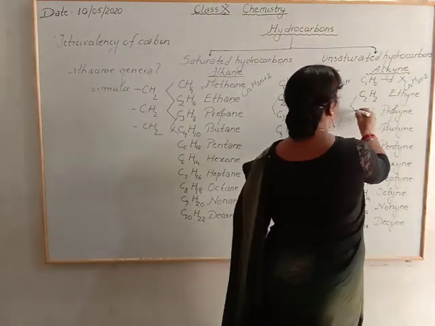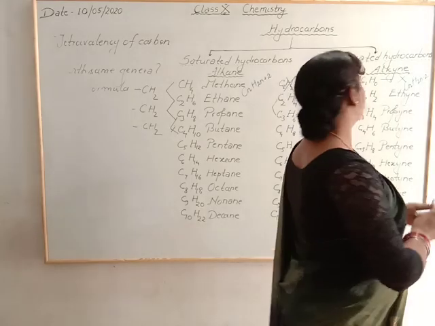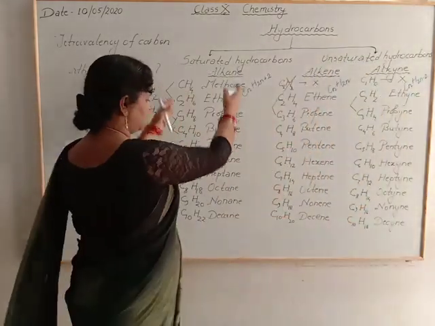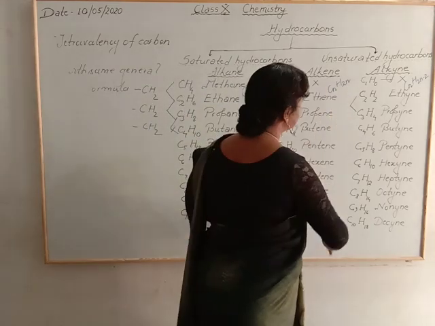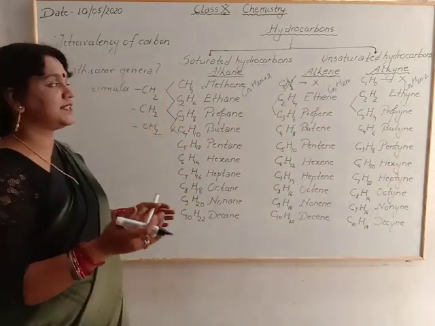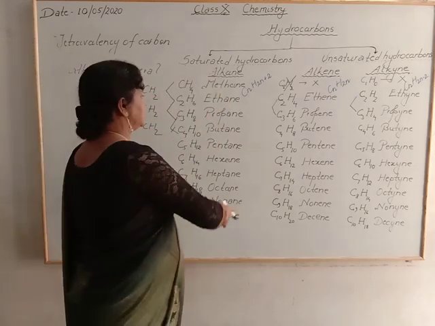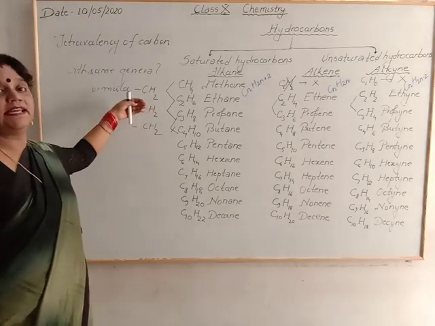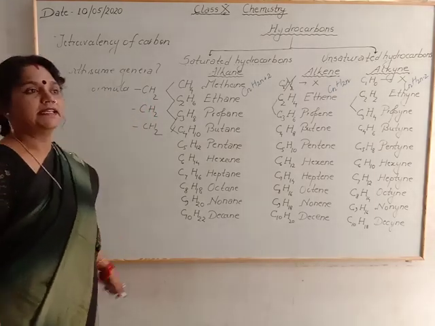These are also homologous series, because there is an increase of only CH2.